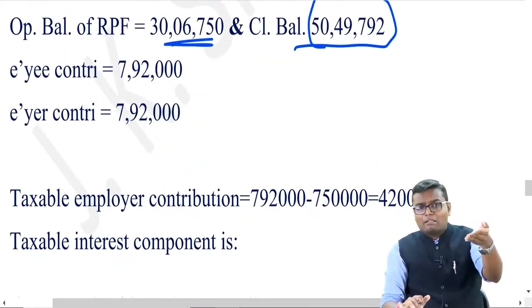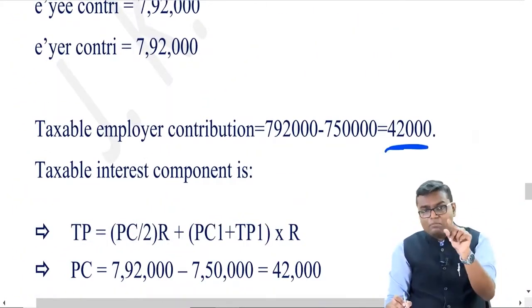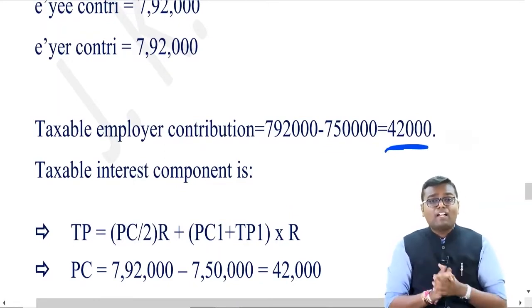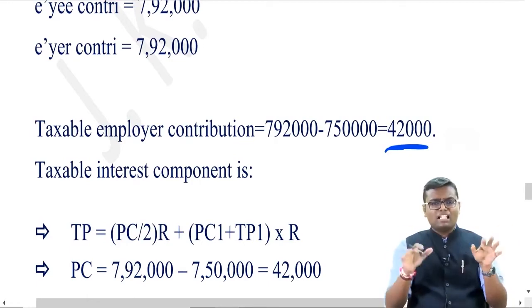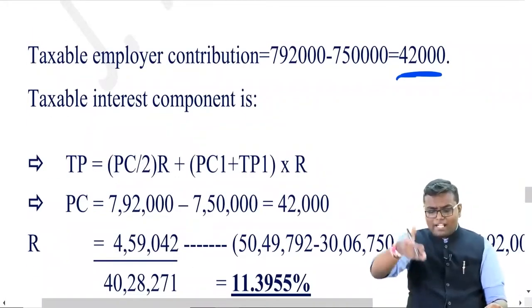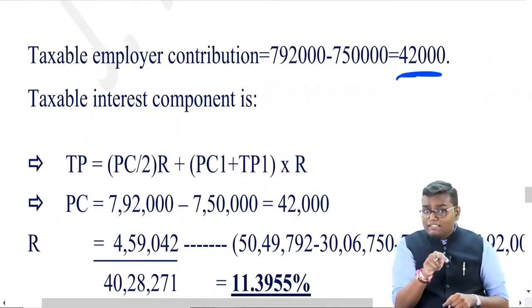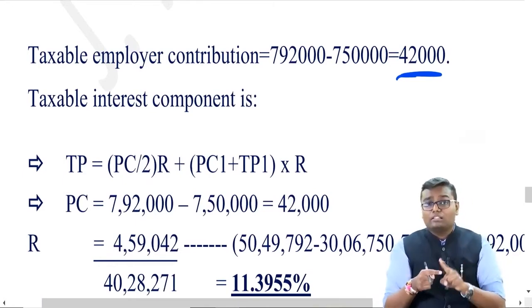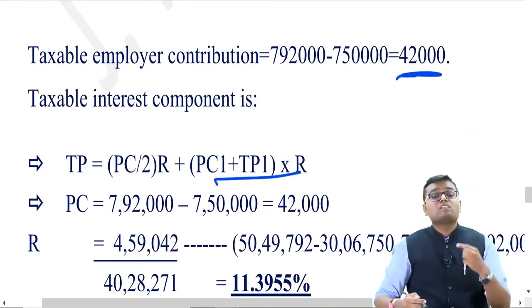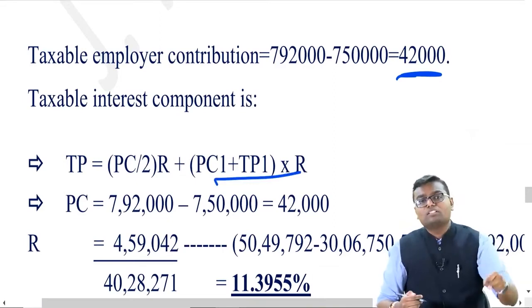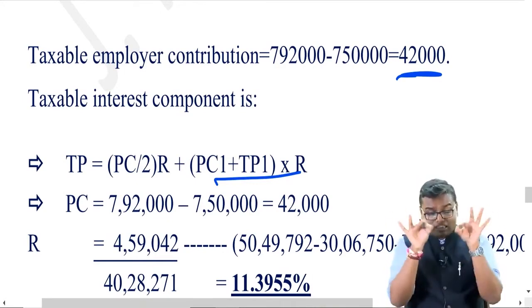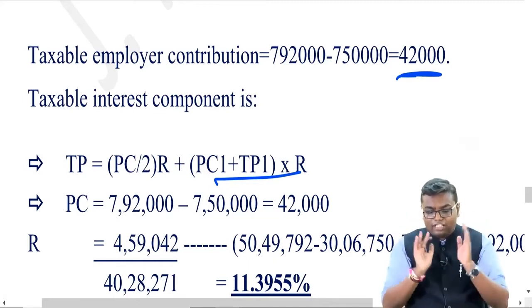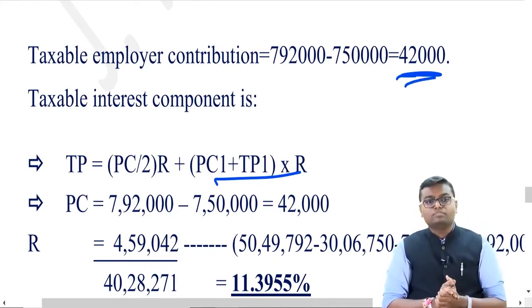Whatever is the excess amount, that will be 42,000, same amount. Now let us find out how much interest component is taxable. The formula says TP is equal to PC by 2 into R plus PC1 plus TP1 into R. Now that will be effective because I am in the year 21-22 onwards. PC is taxable perquisite for this previous year 21-22, amounting to 42,000.